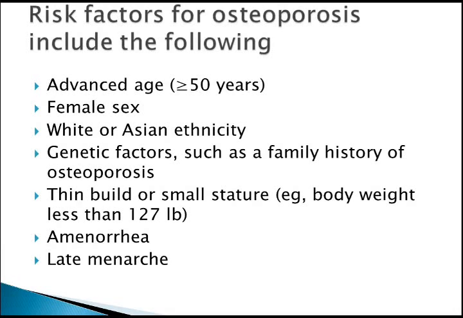Advanced age, more than 50 years. Female sex, white or Asian ethnicity. So you know my ethnicity, right? Genetic factors such as family history of osteoporosis, thin build or small stature, for example body weight less than 127 pounds.